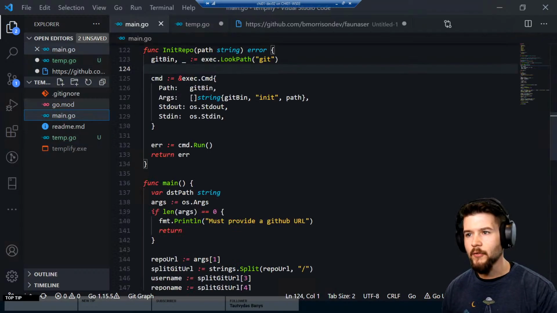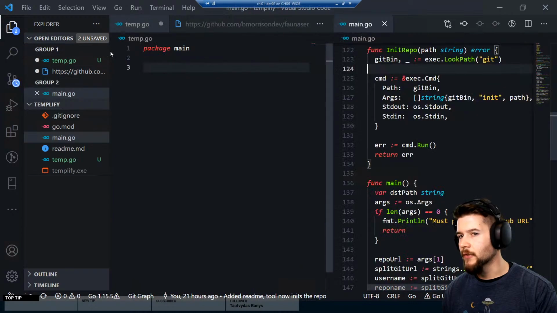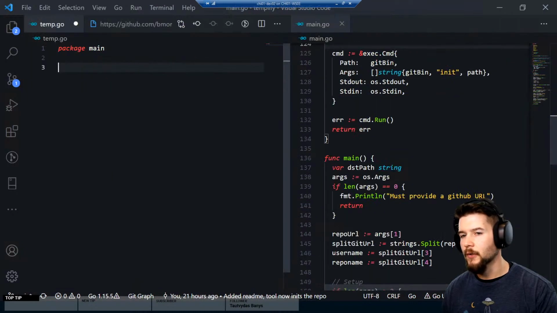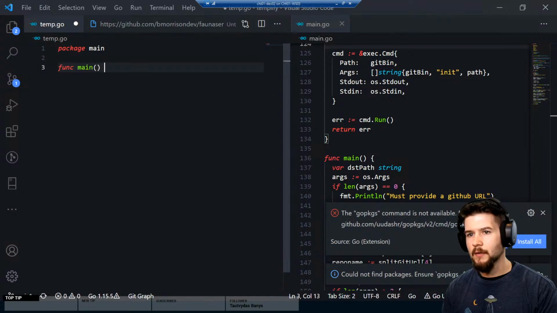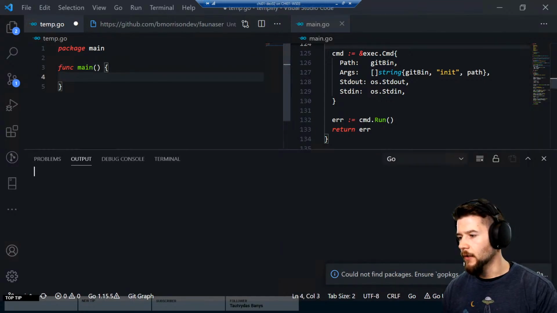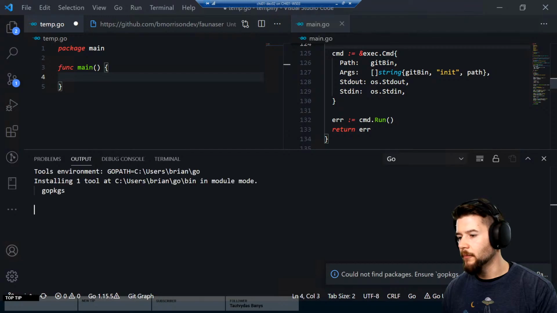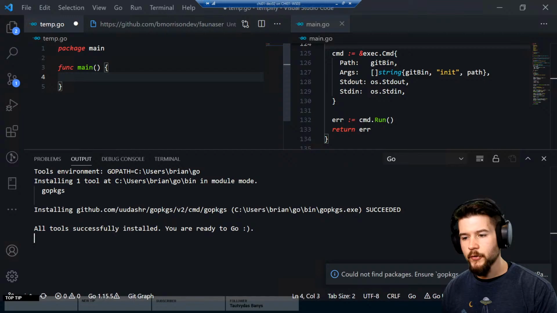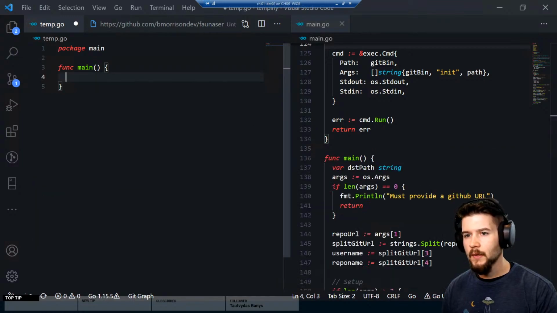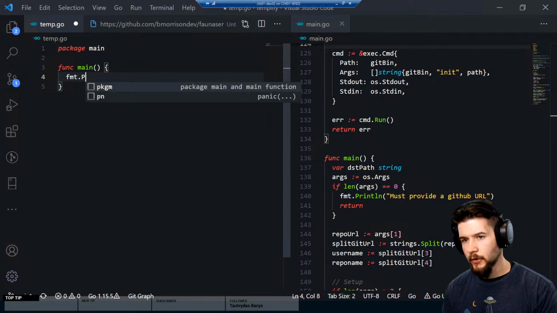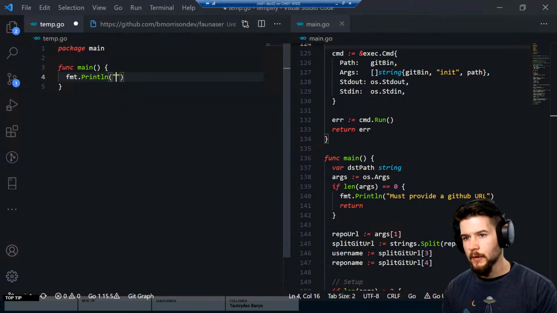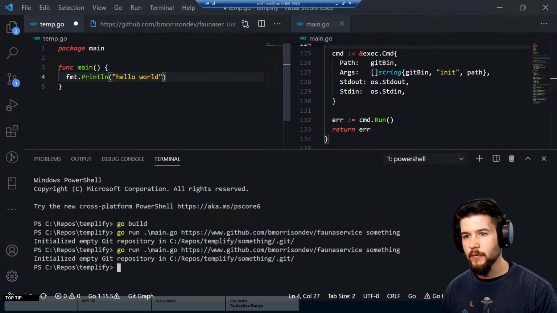I'm going to have to open this up side by side because, again, Go is not my primary language. I'm still learning it. So func main. Yeah, go ahead and install whatever. This environment is new to developing in Go. I built this on a different computer, so there are still some modules and things that aren't quite installed yet. And I'm just going to do a fmt.Println, which is the same thing as console.log in JavaScript. Println, we'll say hello world. And this is basically just a test to see if this is going to work.